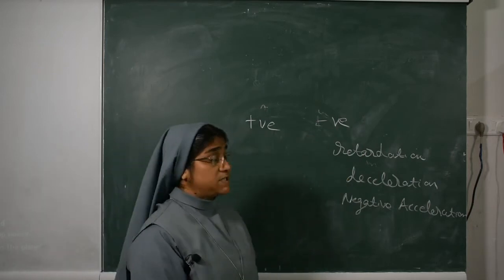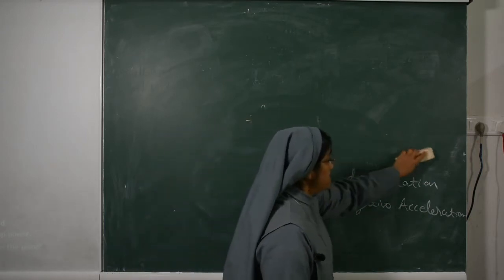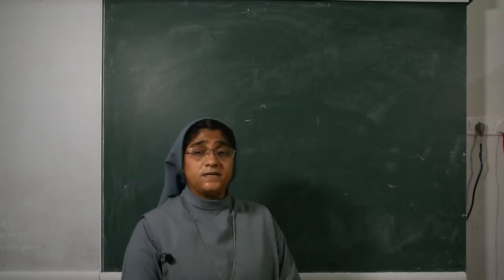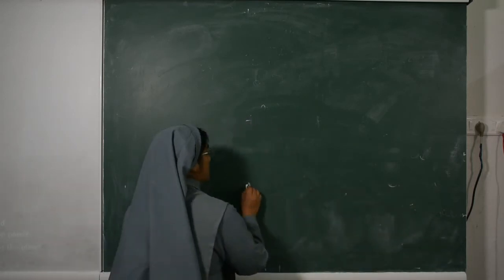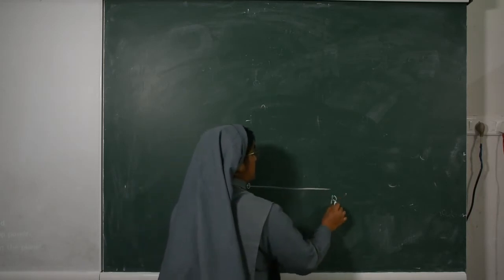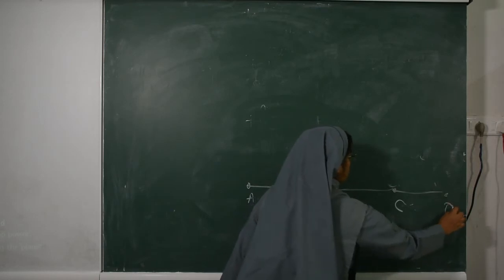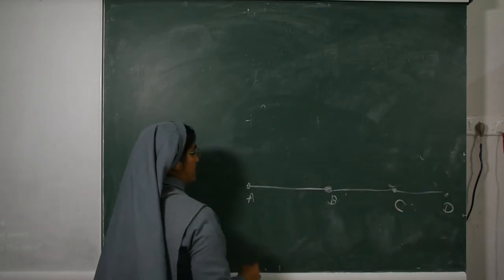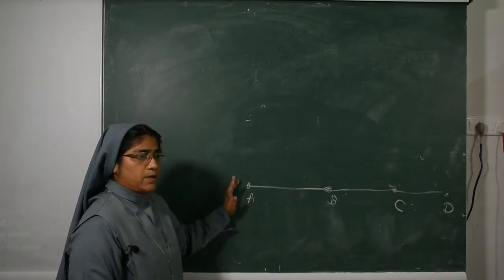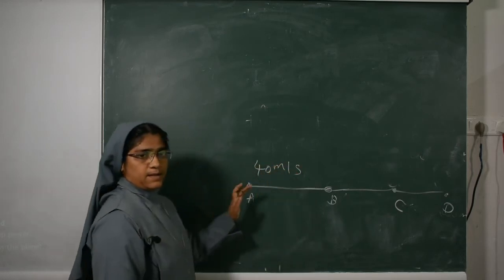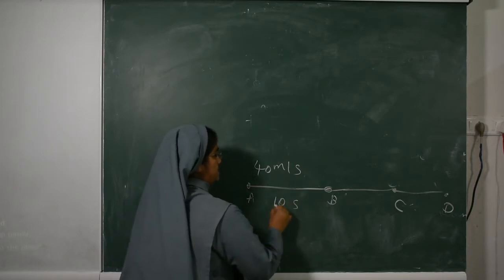When acceleration becomes 0, a car is moving with a constant velocity of 40 meter per second. Here you see A to B, B to C and C to D. At point A the car is moving with 40 meter per second in 10 seconds.